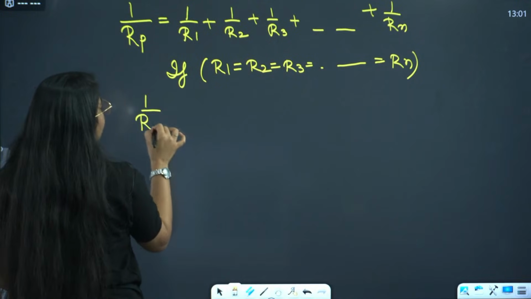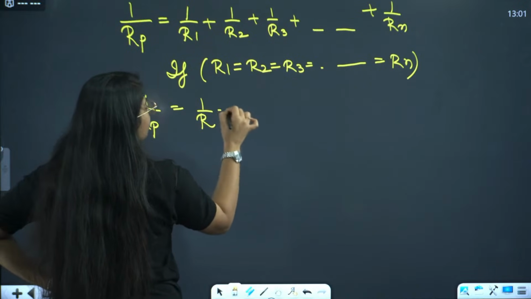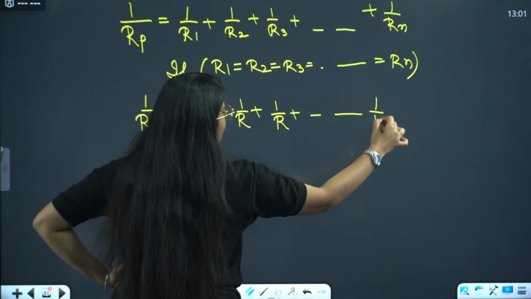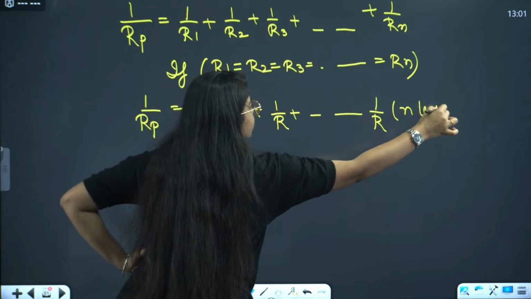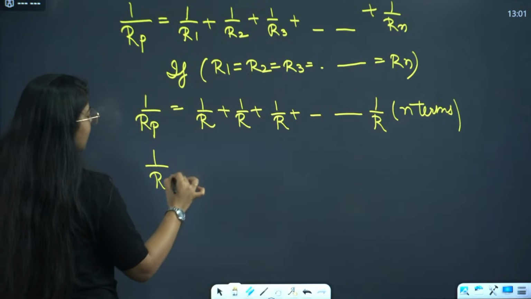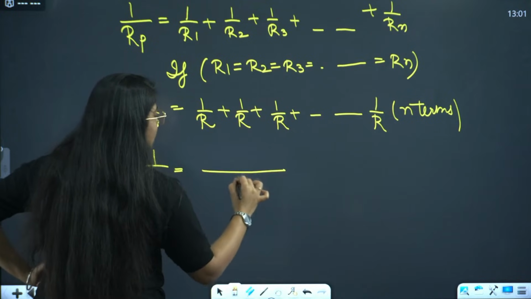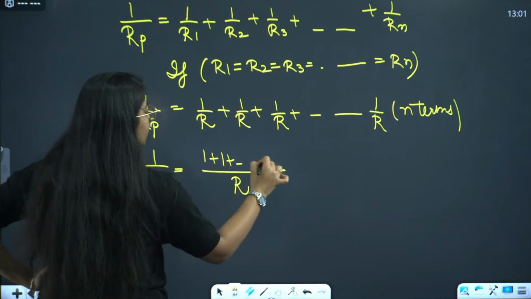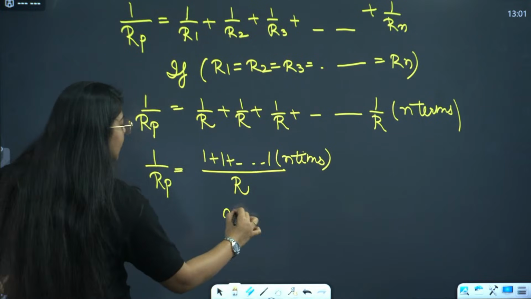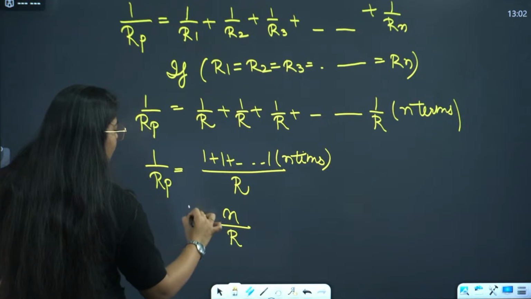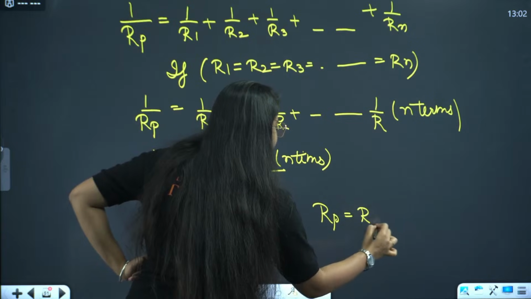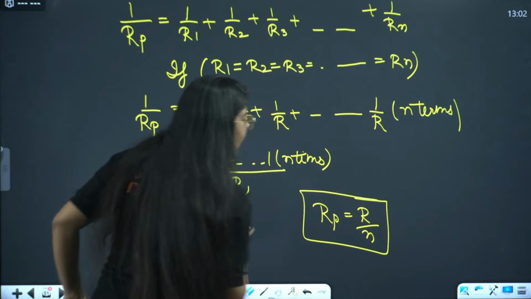Simply 1 by Rp will be 1 by R plus 1 by R plus 1 by R plus so on, 1 by R till n terms. You studied this in math, right? So this is simple. 1 by Rp, you take the LCM, R: 1 plus 1 plus 1 till n times. So n times 1, that will be n by R. So 1 by Rp is n by R, so Rp is R divided by n, right? That is the formula.